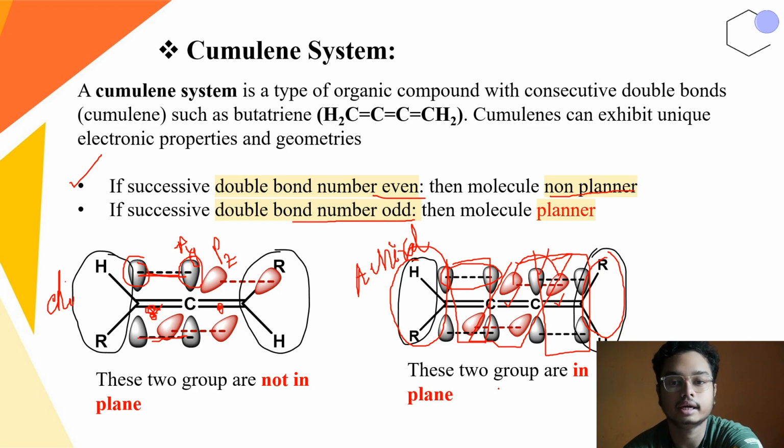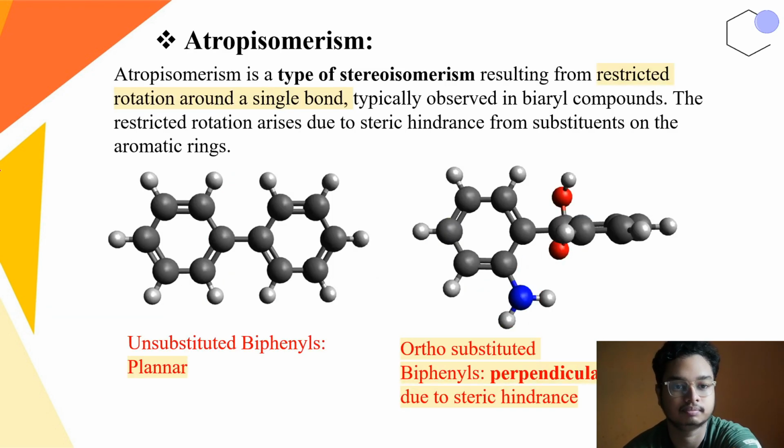Now, here another interesting thing is observed that is called atropisomerism. Atropisomerism is a type of stereoisomer that results from restricted rotation around a single bond. This is especially observed in biaryl compounds. Like in this particular example, there is a 2-phenyl group that is joined in this particular C-C carbon bond.